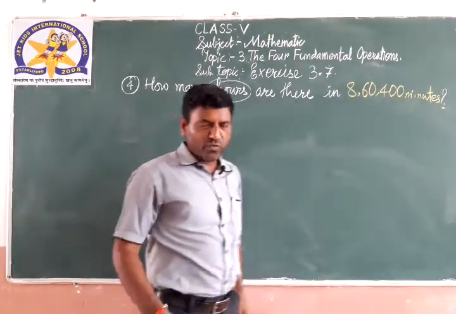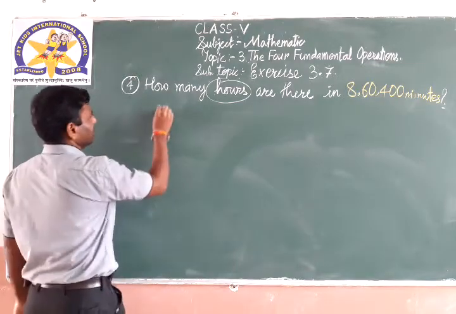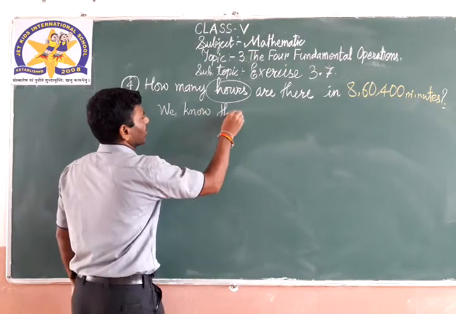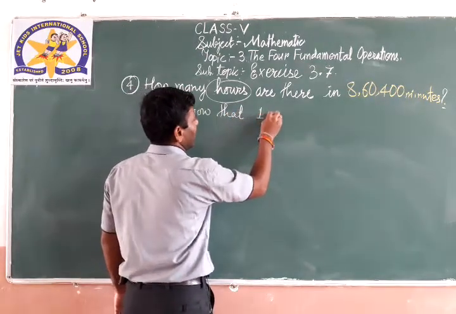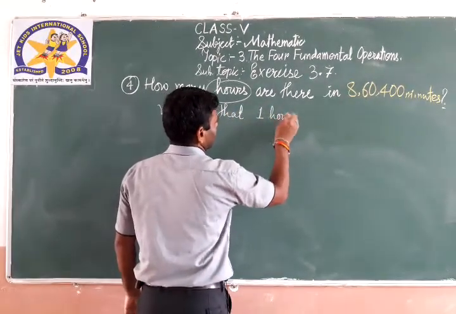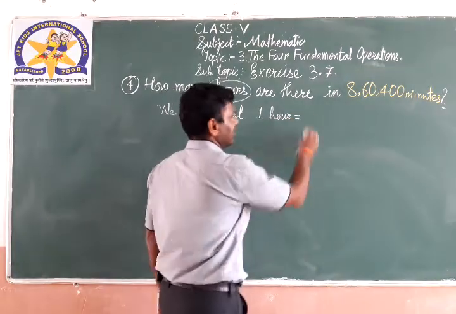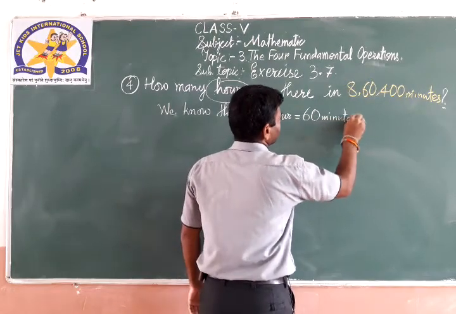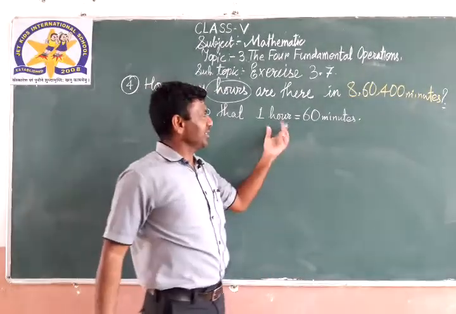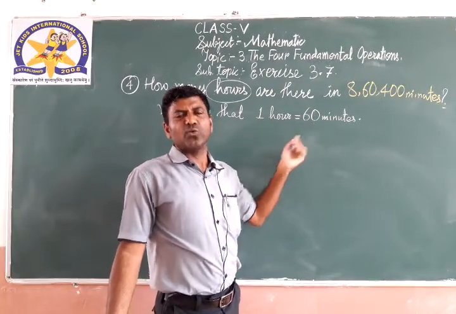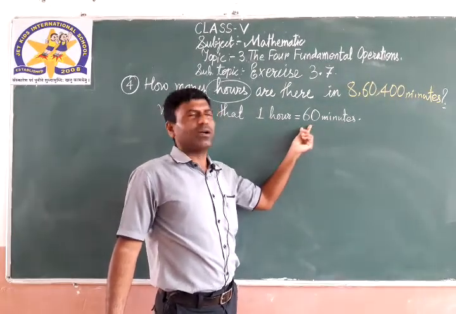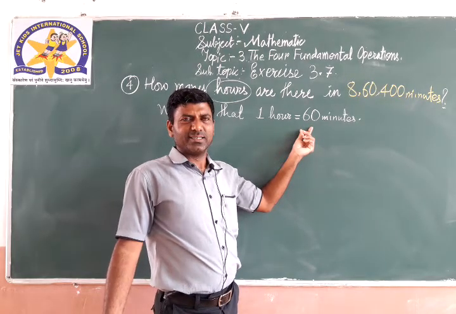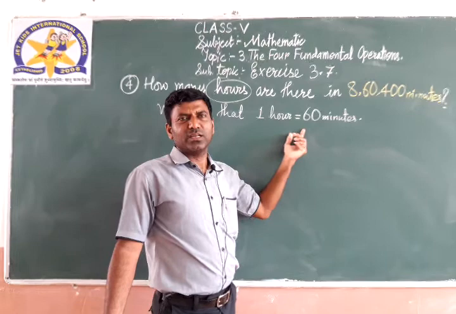Right. We know that. What do we know? 1 hour is equal to how many minutes? 60. You know, 1 hour is equal to 60 minutes. 2 hours is equal to 6 twos are 12, 120 minutes. 3 hours is equal to 180 minutes.